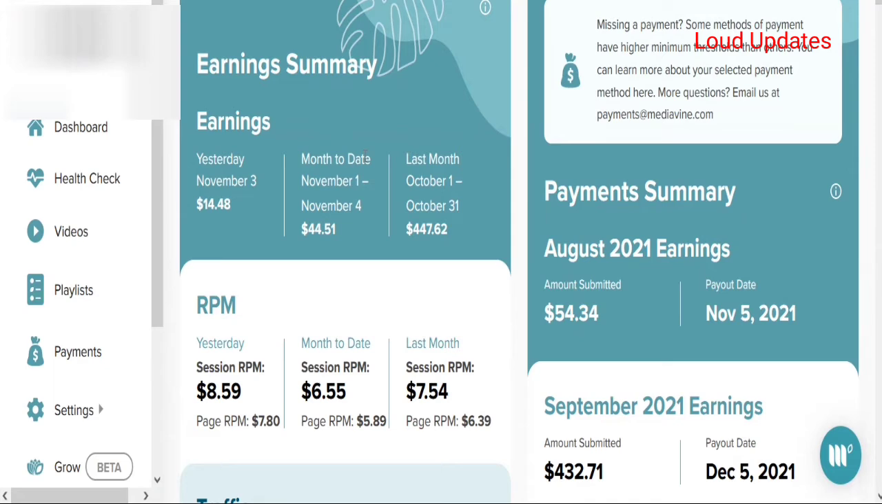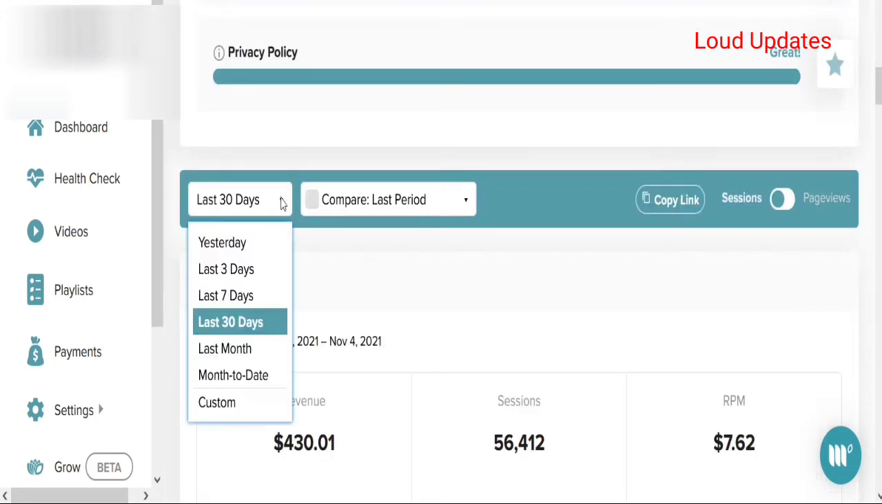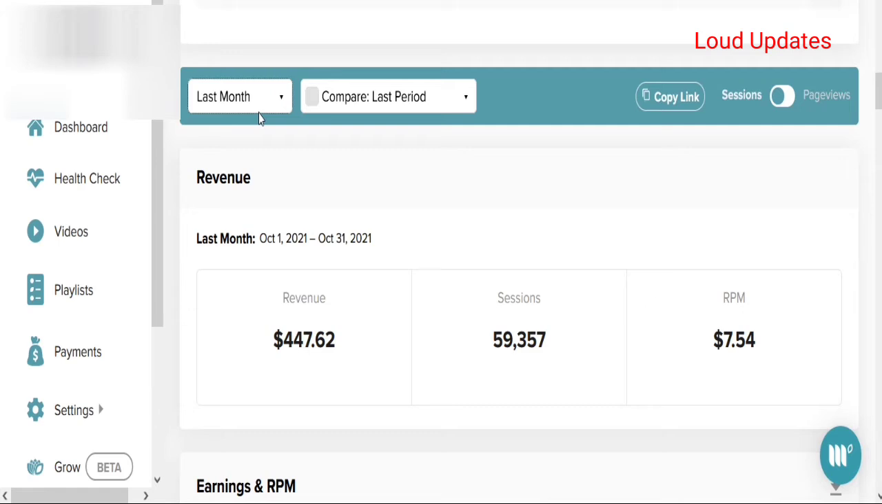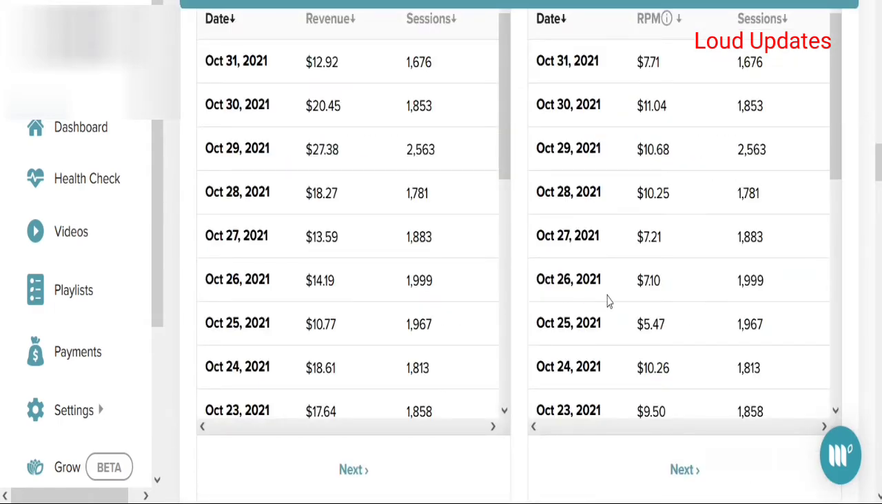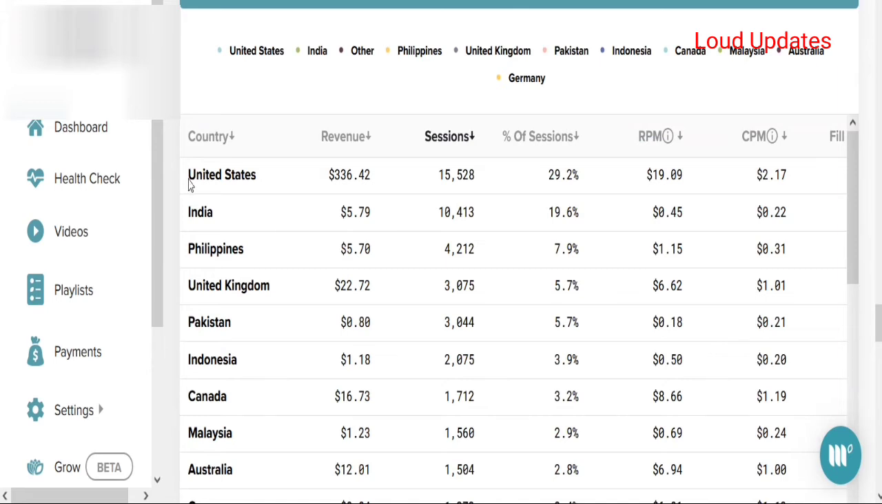So let's check out my ad earnings. I am using Mediavine. So on last month, let's select last month. Last month I earned $447.62 from Mediavine and session RPM is low. Why is RPM low? Because my traffic is from different countries, from the low RPM countries.